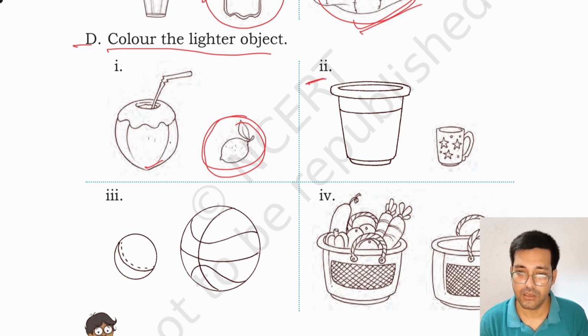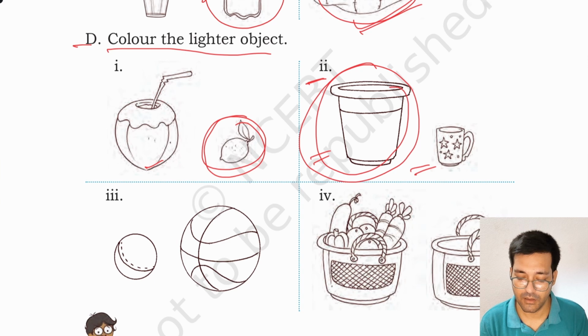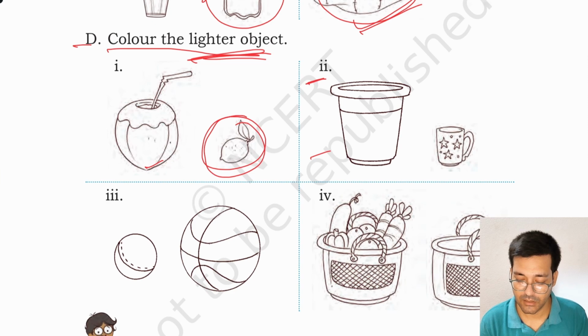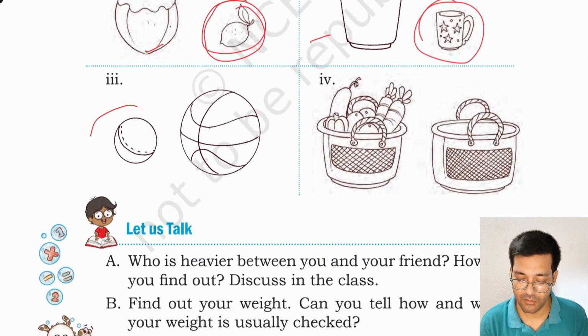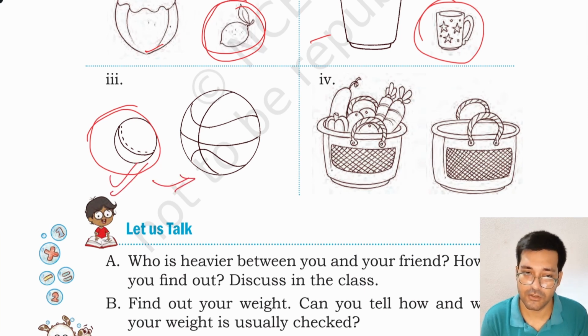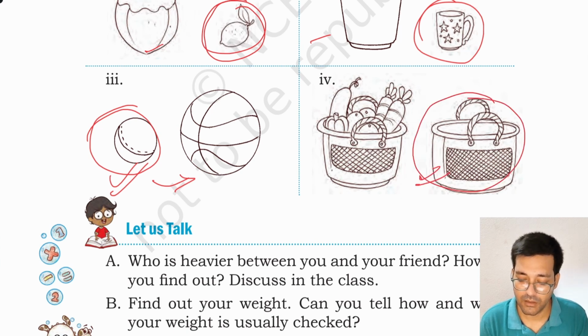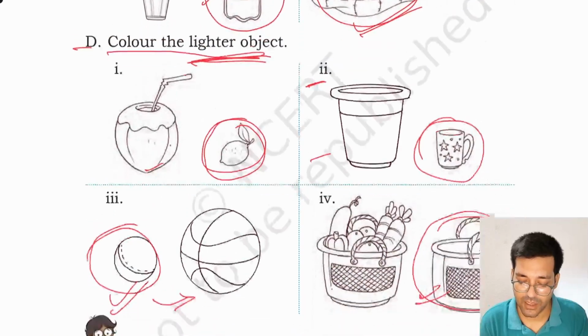Similarly, this is flower pot, this is cup. Flower pot will be heavier, but the question asks you to color the lighter object, so you have to color the cup. Similarly, this small ball is lighter than the big one. You have to color this because the question asks you to color the lighter one. Similarly, this empty basket should be colored because this is the lighter object.